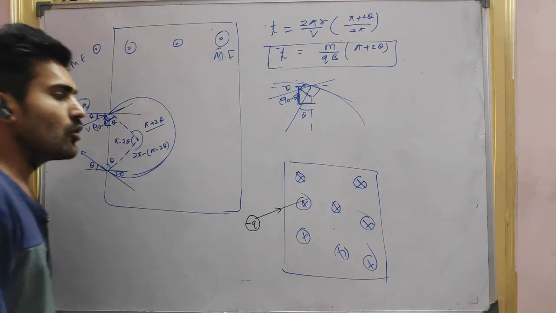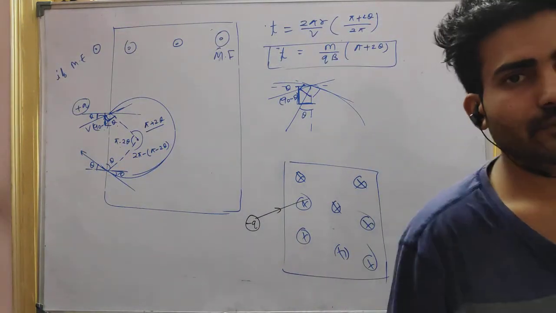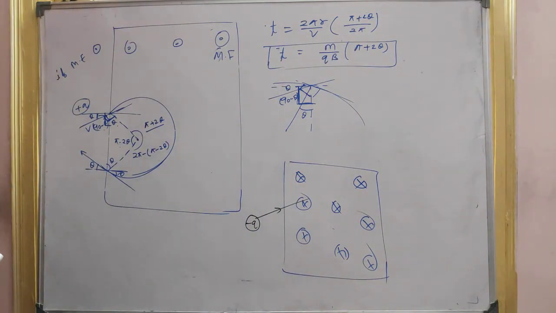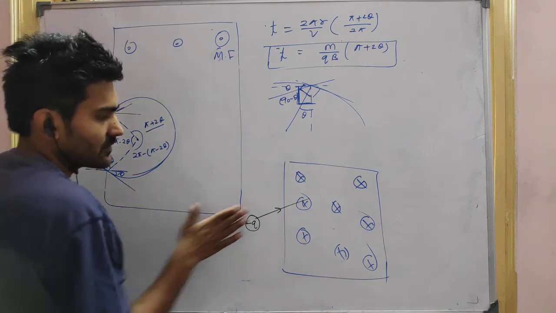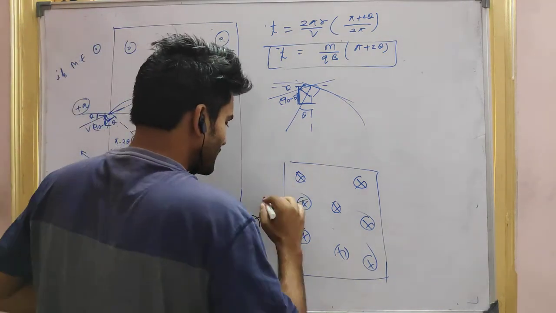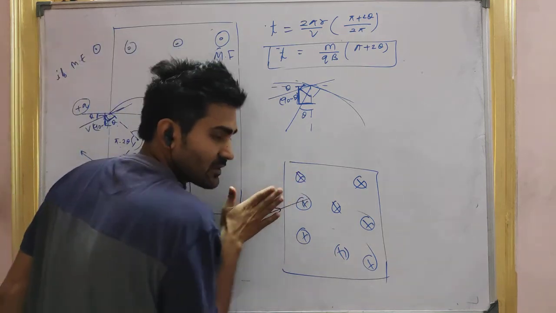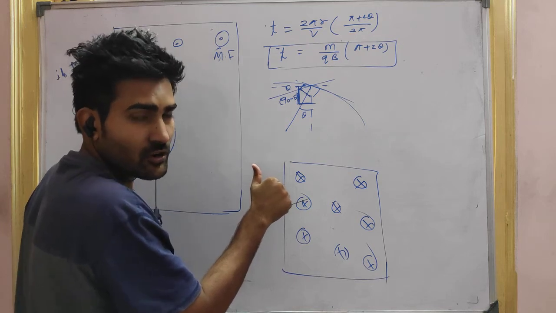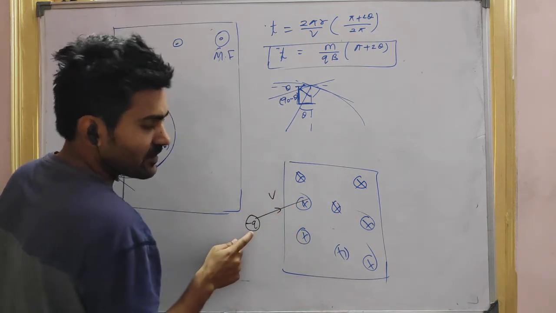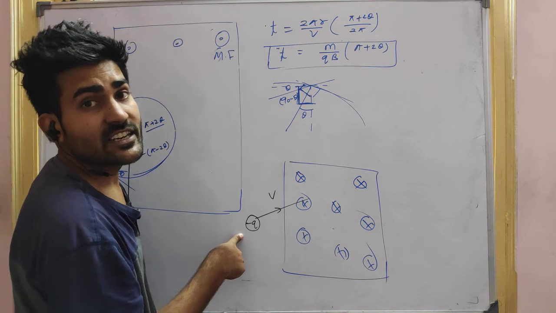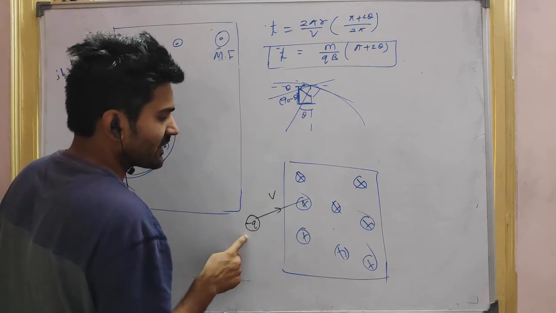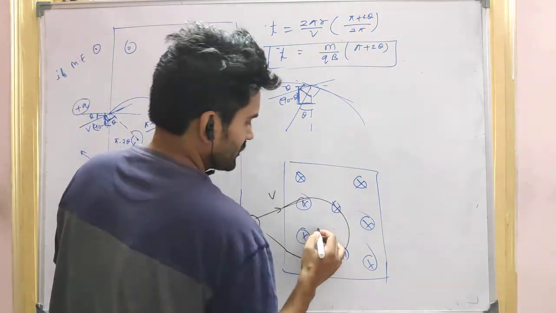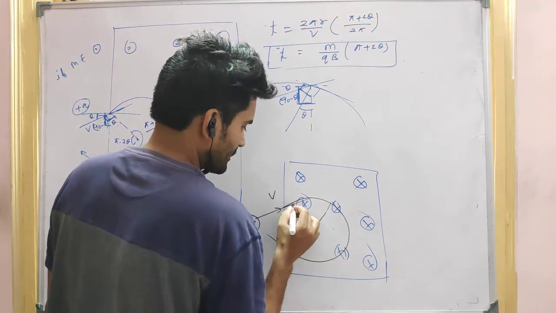So can you tell me, will it go clockwise or anti-clockwise? See, the direction of the velocity here, and the field is inside, so the force is here, but actually this is not the direction, it will be this one. Why? Because this is a negative charge. So the force direction will be here, so again it will go like this.